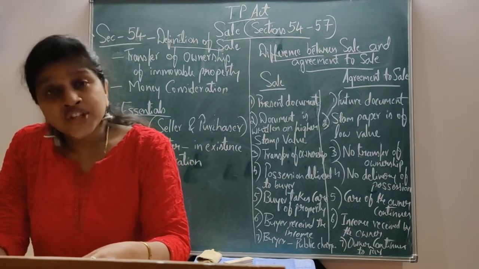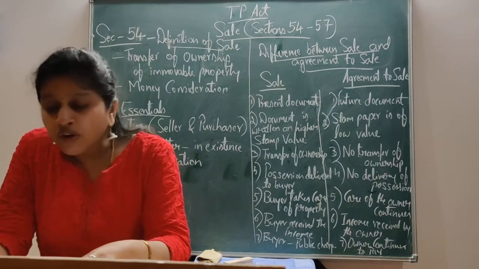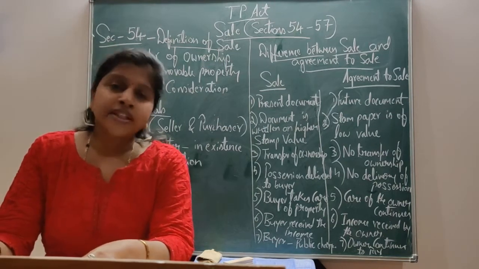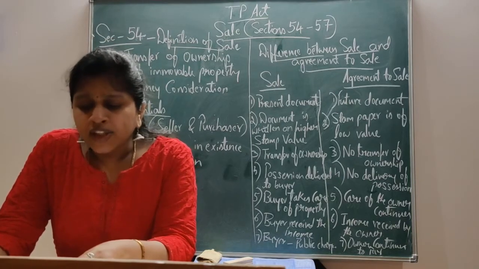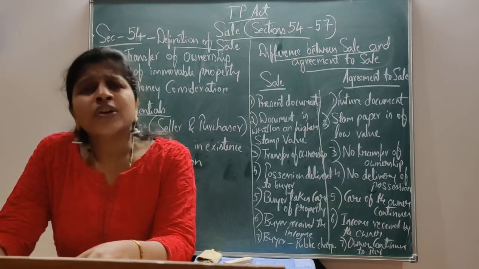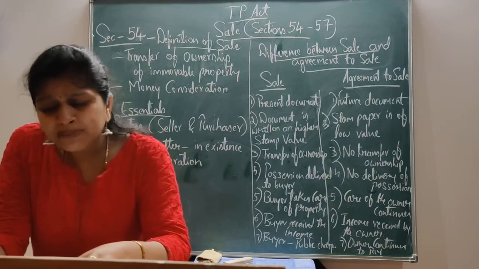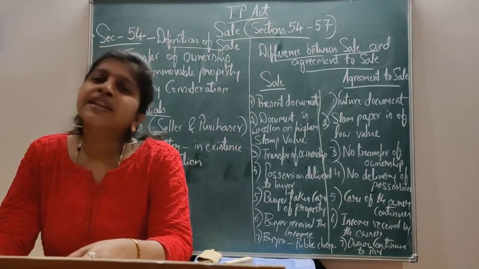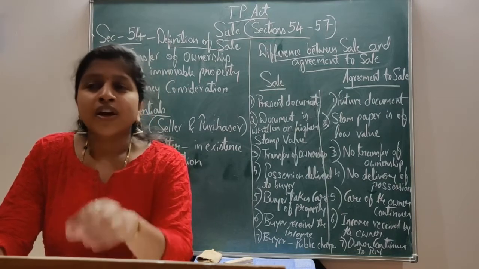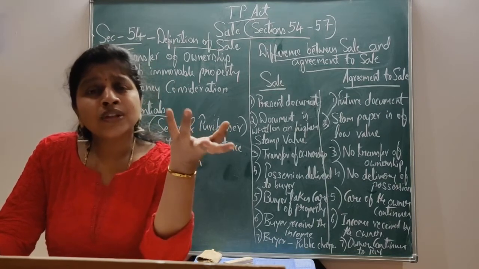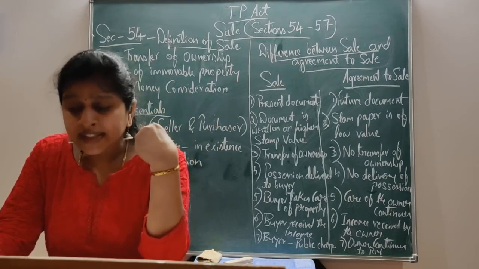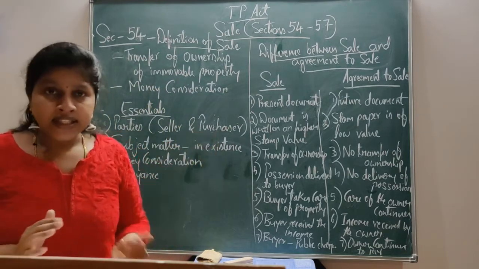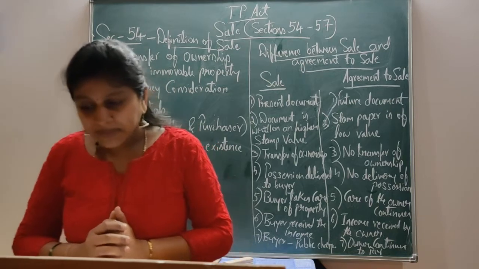Reversion is also intangible property and is a subject matter of sale. Here you have to know the meaning of reversion. Reversion means the bundle of rights which remain with the lessor after giving his property on lease. After leasing his property, the bundle of rights which remain with the lessor himself is called a reversion.